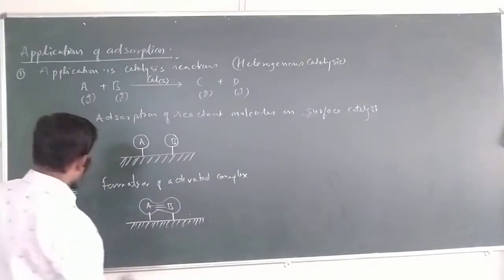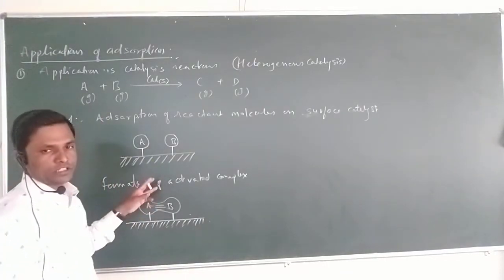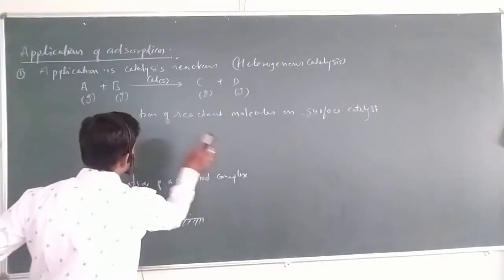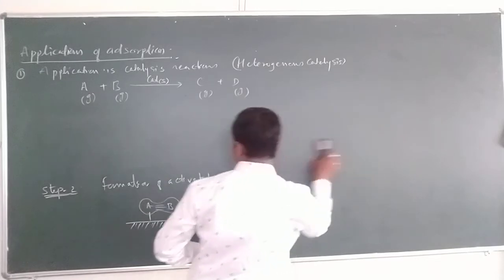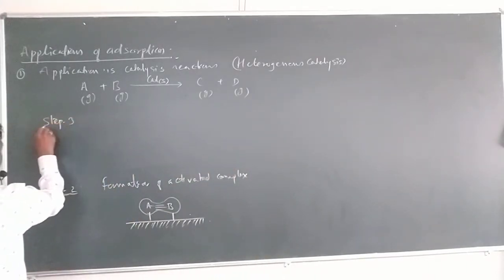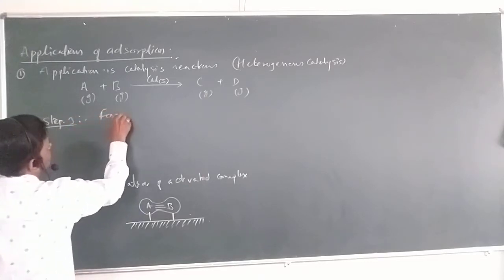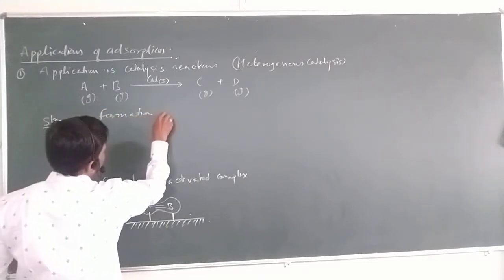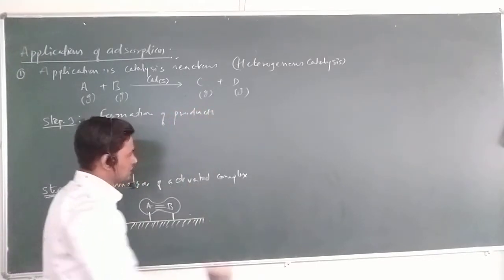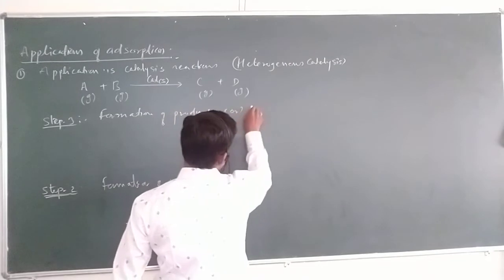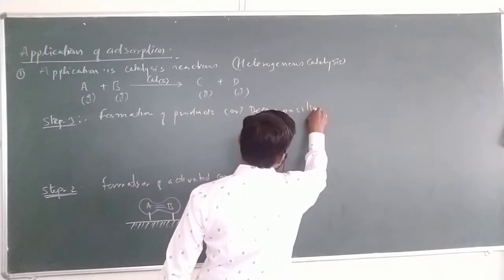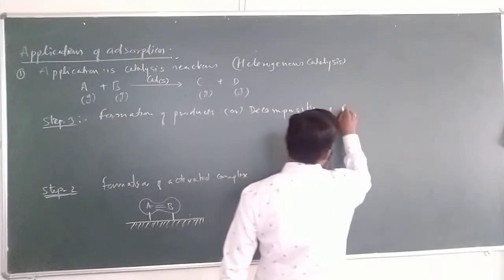The next step is very important. Note down these points and continuously observe them. Step 3 is the formation of products, which is sometimes also called decomposition of activated complex.